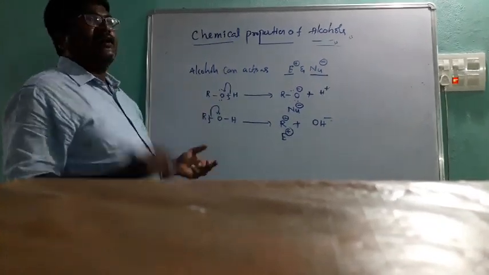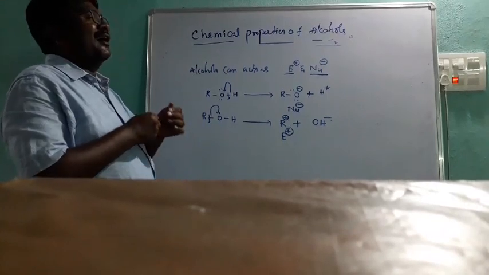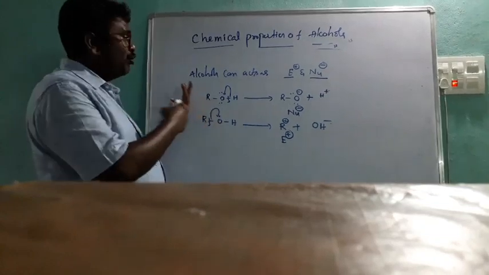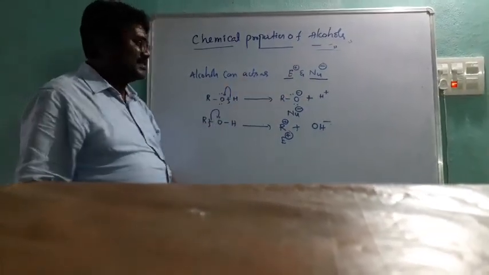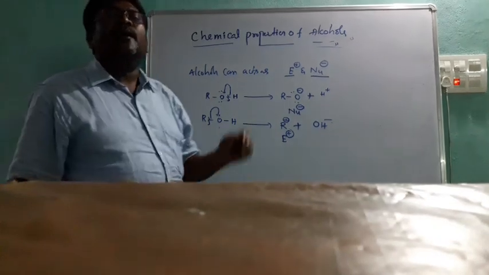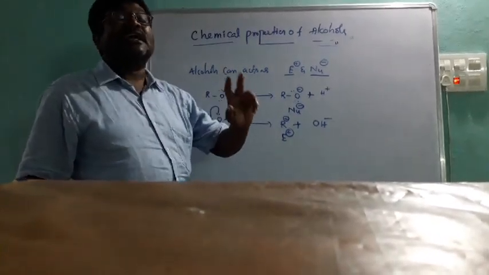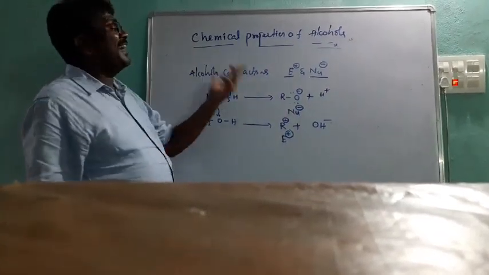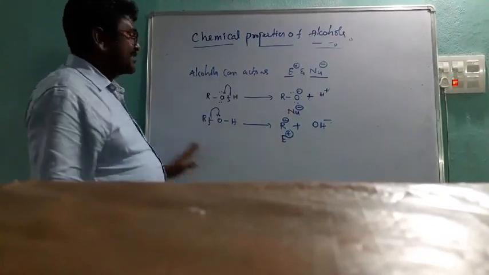Once again, remember this one. Alcohols are weaker acids than water. Already I told you the order of acidic nature of different types of alcohols: water is greater than methyl alcohol, primary alcohol is greater than secondary, secondary is greater than tertiary. Next, alcohols can act as an electrophile and a nucleophile. At what condition, I already explained.